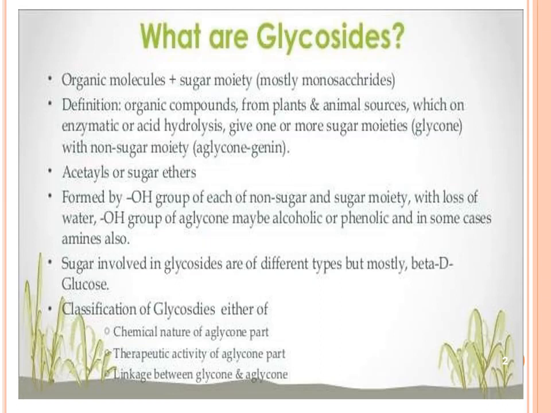Acetals or sugar ethers are formed by the hydroxyl group of each of the non-sugar and sugar moieties with loss of water. The OH group of the aglycon may be alcoholic or phenolic, and in some cases amines also. The sugar involved in glycosides is of different types but mostly beta-D-glucose. Then classification of glycosides is by chemical nature of the aglycon part, therapeutic activity of the aglycon part, and linkage between glycon and aglycon.